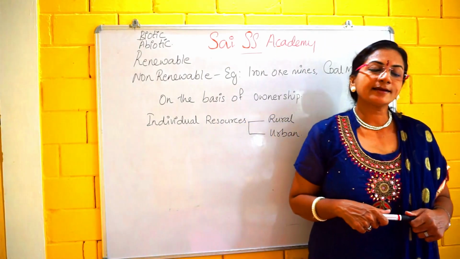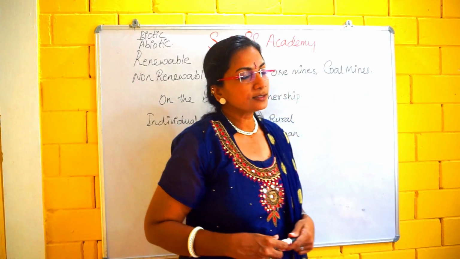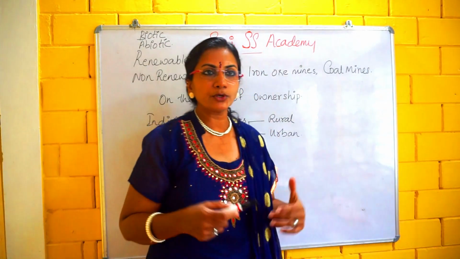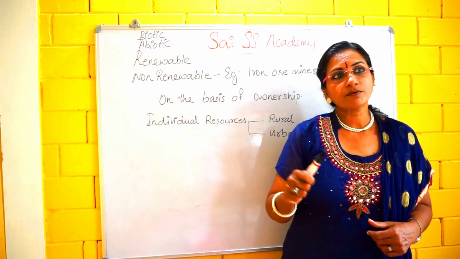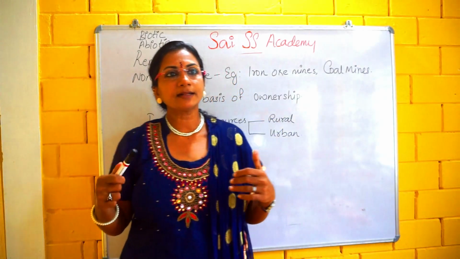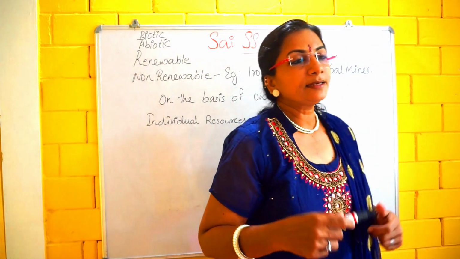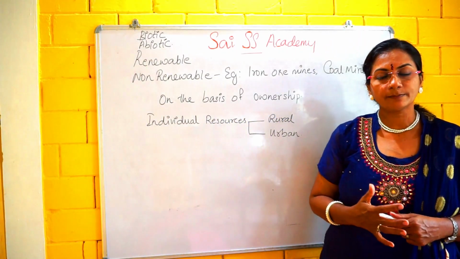Once it is extracted from the mines, it is produced again in the same place. But whatever we are extracting is for one-time use. So it comes under the category of a non-renewable resource. It takes millions of years for their formation again in that particular place.